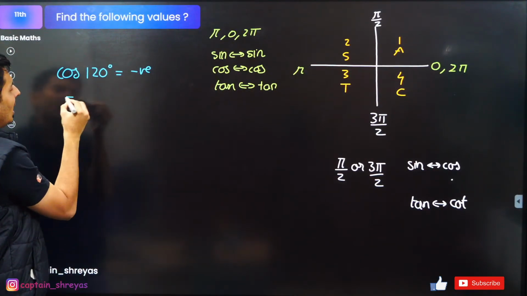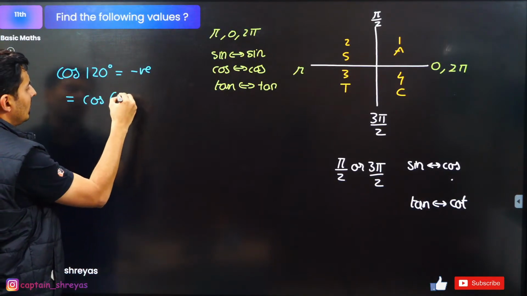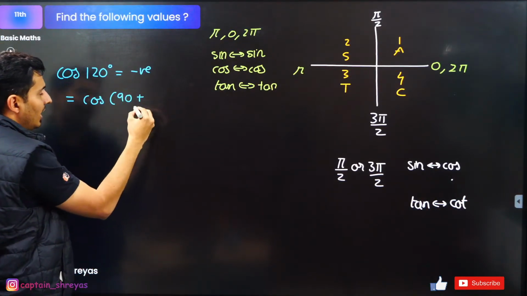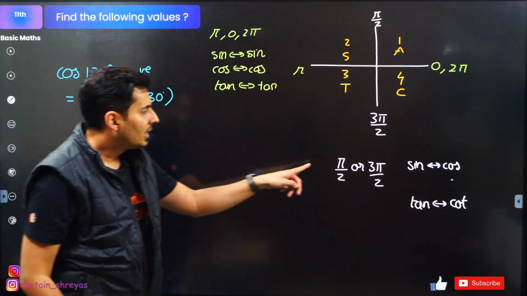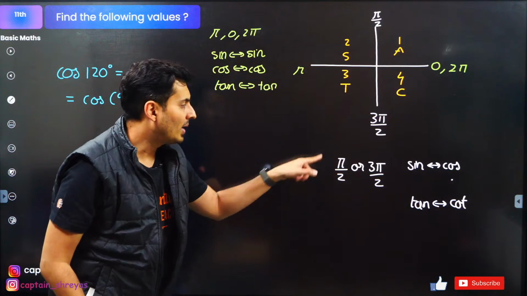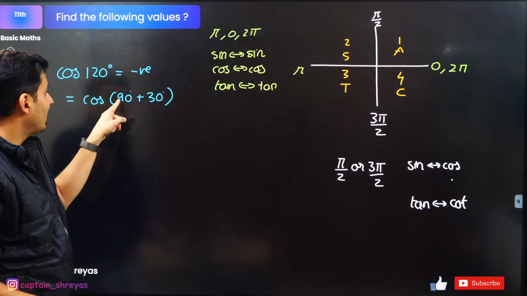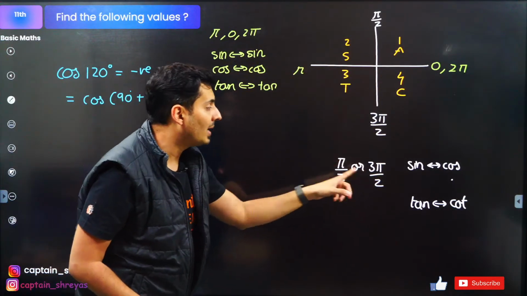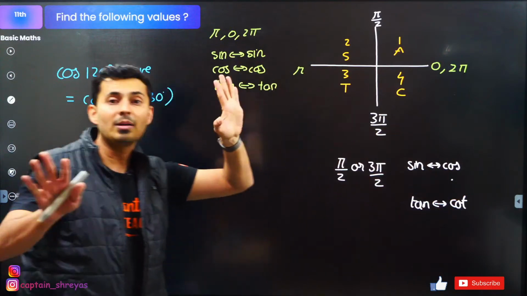How do I find it? Can I write 120 as something plus something? Yes, I can write it as cos of 90 plus 30. Do you see 90 is basically pi by 2? Pi by 2 is basically 90. So whenever pi by 2 or 3 pi by 2, 90 or 270 is involved, what will happen? Sine becomes cos, cos becomes sine.